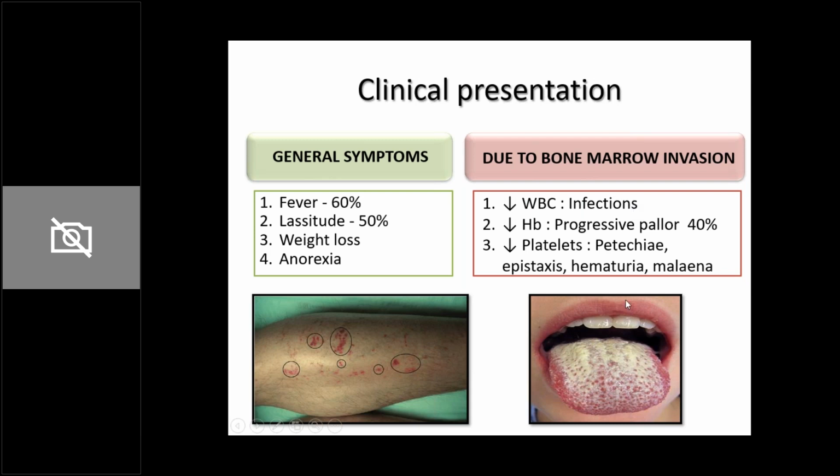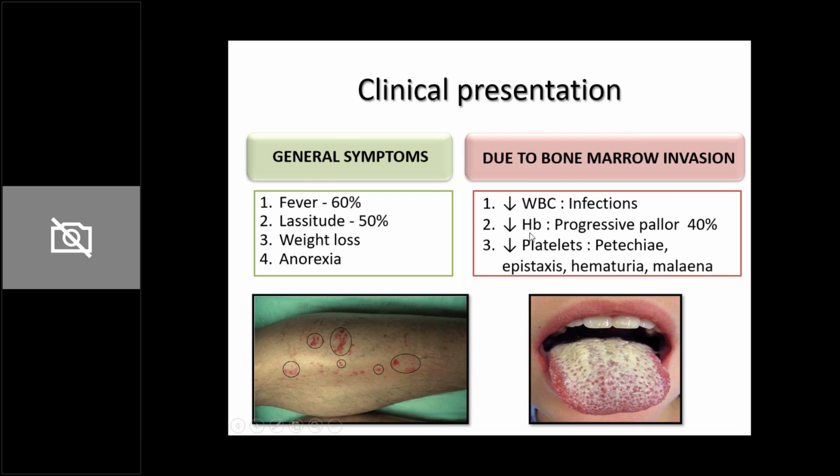In fact, you will see that these children can also have oral candidiasis. Oral candidiasis is not something you will find in immunocompetent children. But if you find a child who has oral candidiasis, that can give you a clue that this child is having unusual infections and must be immunocompromised. Apart from the oral candidiasis I showed in the picture, they are otherwise also at increased risk of all infections. So all commonly present infections will develop at a higher rate in these children.